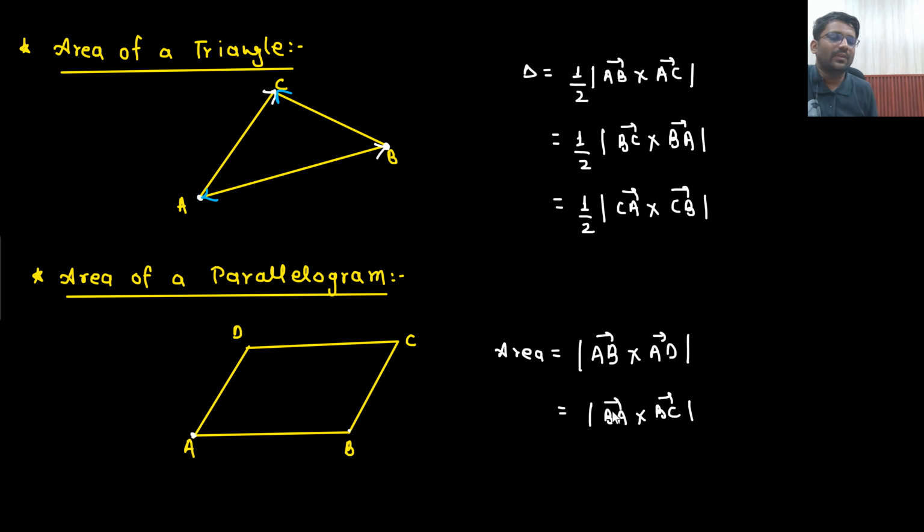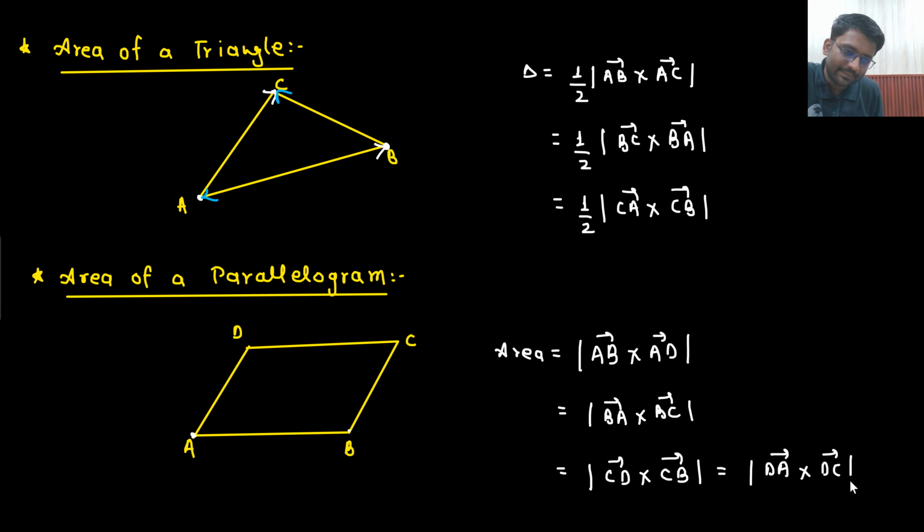You are talking about the magnitude. Someone would say, sir, what if I write BC first and BA later on? You are talking about the magnitude, no? So the negative sign will not make any impact. We are only talking about the magnitude. 1 by 2 will not come here because we are talking about the parallelogram. In a triangle 1 by 2 will come, in a parallelogram 1 by 2 will not come. From C I can make CD vector and CB vector, and from D I can make DA vector and DC vector, right? So this is the area of a parallelogram.